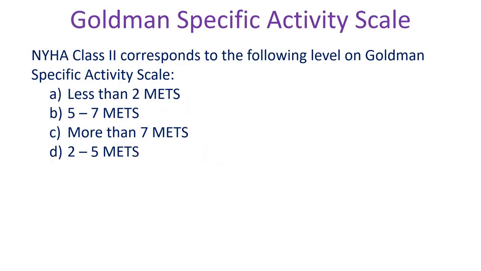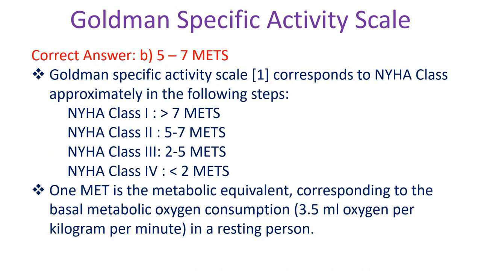NYHA class 2 corresponds to the following level of Goldman specific activity scale: A. less than 2 METs, B. 5 to 7 METs, C. more than 7 METs, D. 2 to 5 METs. Correct answer B.